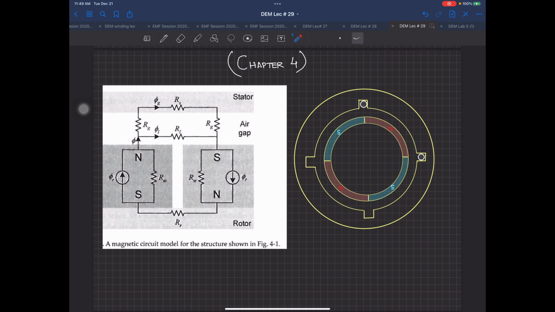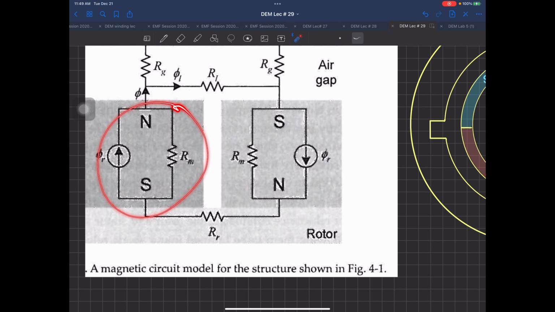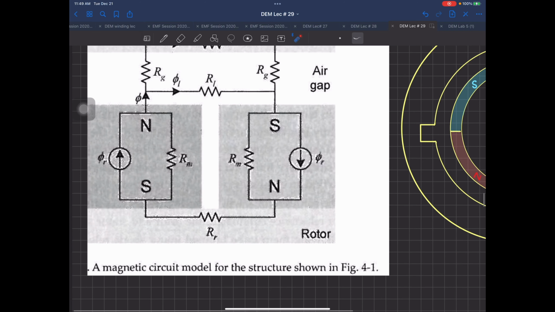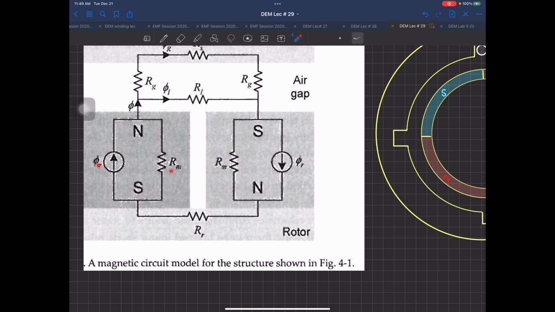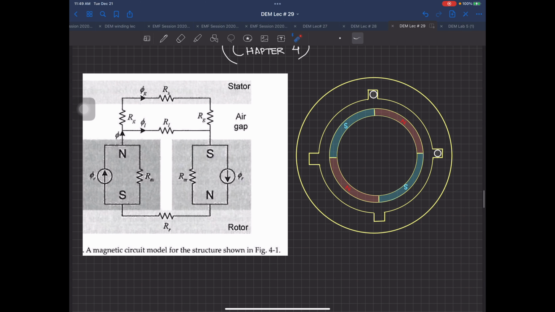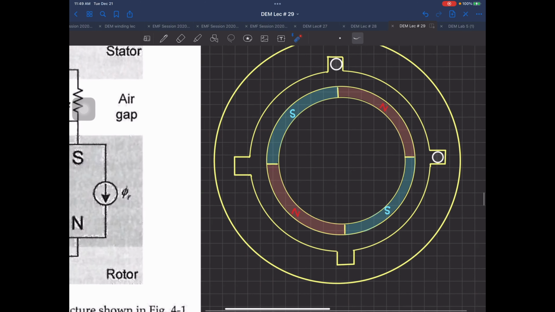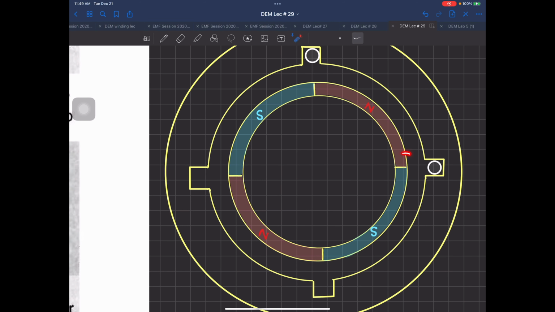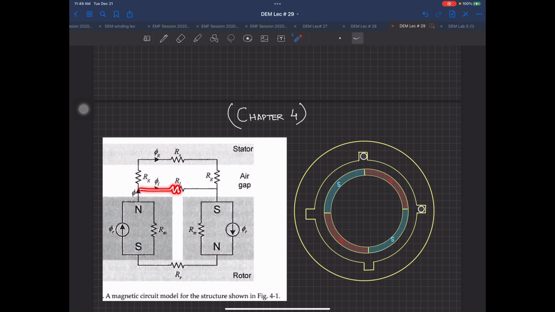So listen to this. This is the north pole of the magnet. Its south pole is inside, which we can't see because the flux lines enter there. So you have phi r in parallel with Rm, which is the reluctance of your magnet. Then at this point, as I told you previously, from this north pole some flux lines will enter the south pole without even going towards the stator. That is leakage flux. That flux is shown here as this reluctance, called RL.